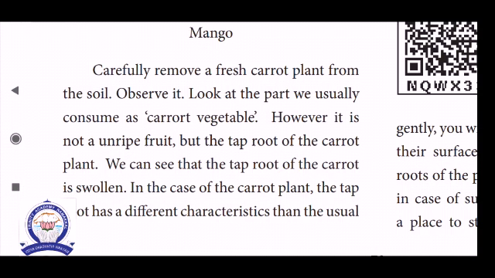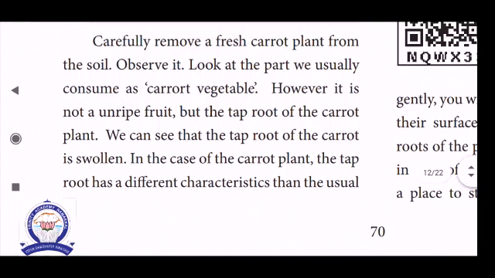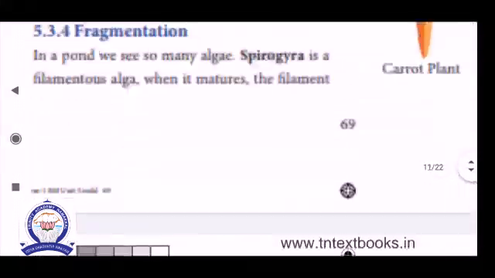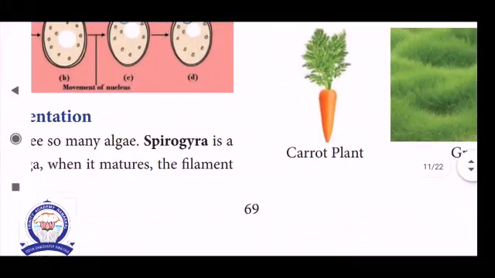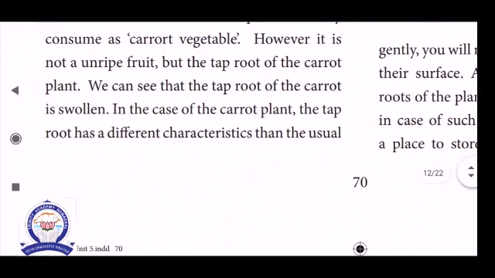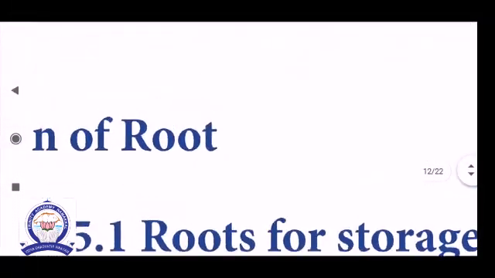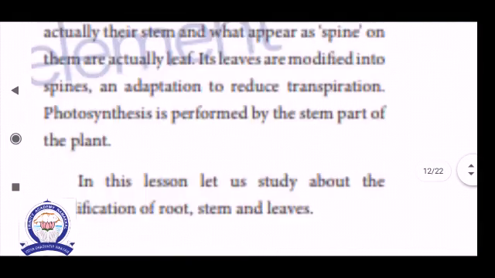So the carrot, one of the vegetables, is an underground modified root. The taproot of the carrot plant is swollen. You see the picture. This is the carrot, one of the swollen tips. Okay. Then the taproot has some different characteristics than the usual plants.